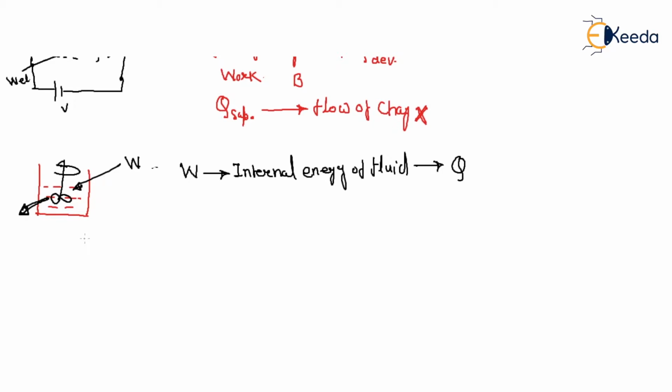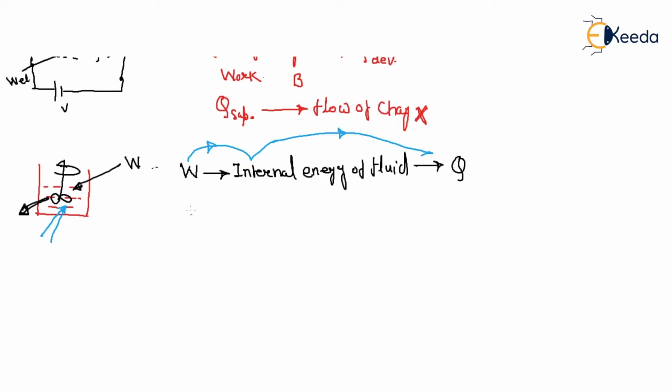But if we heat up the system, does it produce work? No. So this direction is possible, that means work will convert into heat.